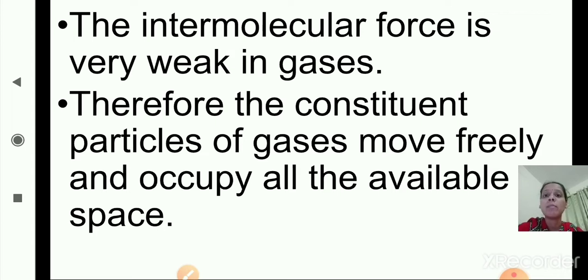Now the intermolecular force is very weak in gases. As we have seen, the particles are very far from each other, so they have less intermolecular force. Therefore the constituent particles of gases move freely and occupy all the available space.